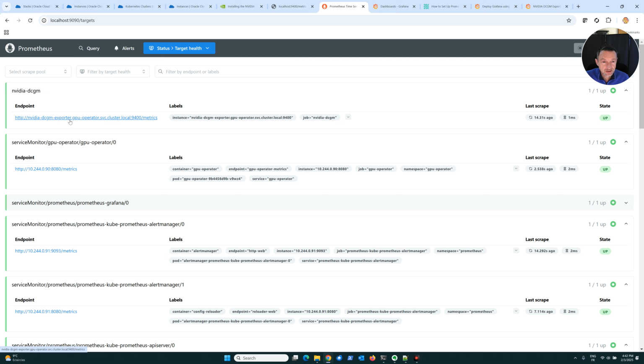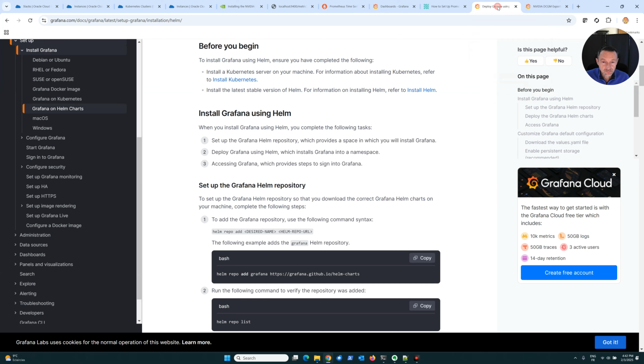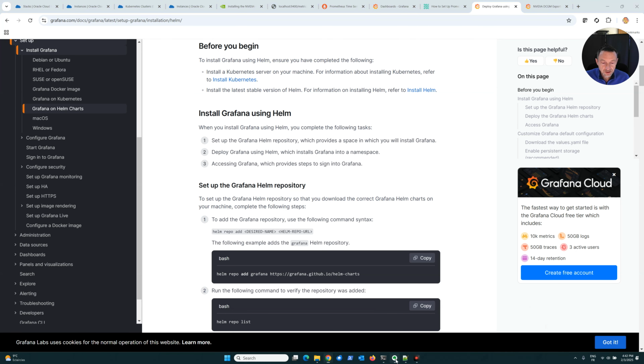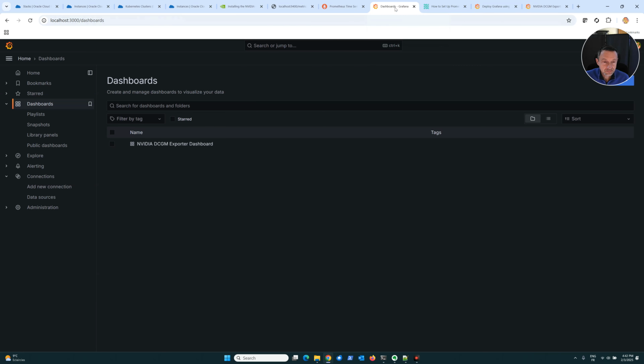Now I'm going to deploy Grafana using Helm. You follow the documentation. Okay. Grafana is installed. Very easy. Again, you do kubectl port forward Grafana, and I can have a connection to Grafana here.